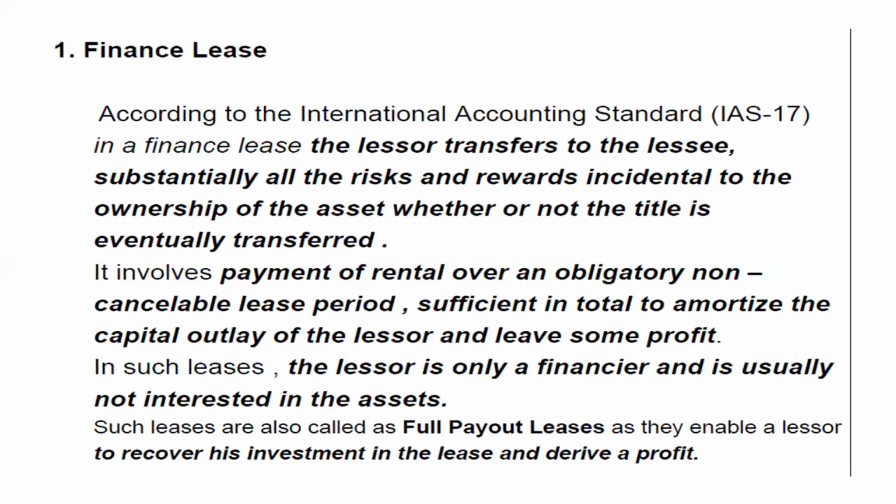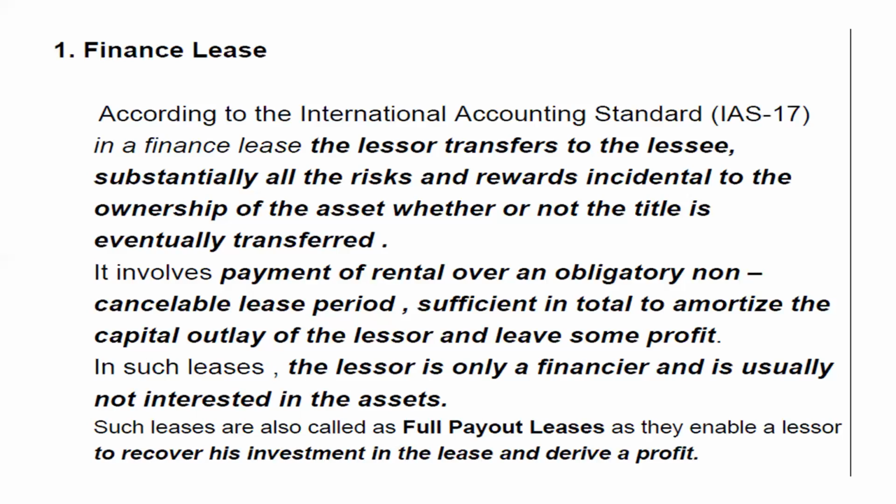Suppose, for example, the lease period is 10 years in a finance lease; it cannot be cancelled after the second year or third year, because it is an obligatory kind of lease where the lessee has to compulsorily hold the property and use it for 10 years. He cannot return it and cancel the contract. If he does that, the lessor can take charge on the lessee and recover the full value of the asset when the contract is cancelled.